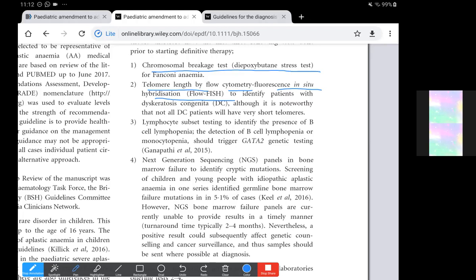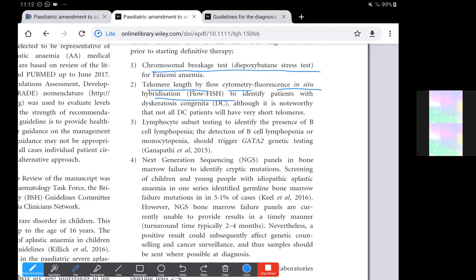So short telomeres may also occur in acquired aplastic anemia with reduced stem cell reserve. But if it is far below the first percentile for age, then it would be diagnostic. It would basically suggest more of the diagnosis of dyskeratosis congenita.